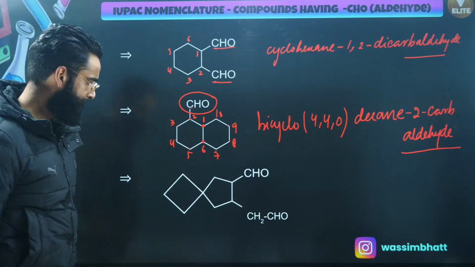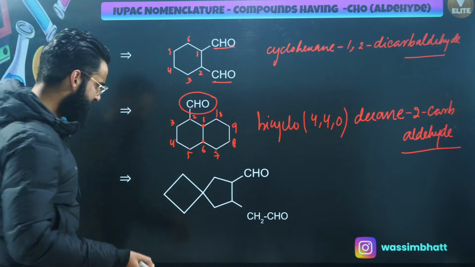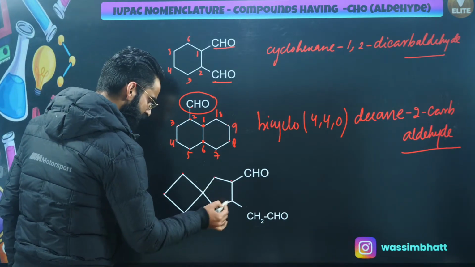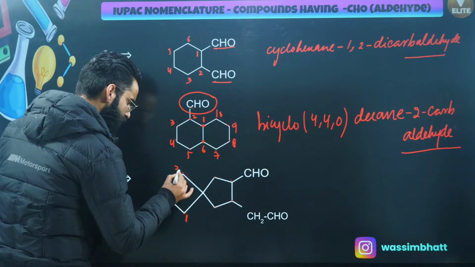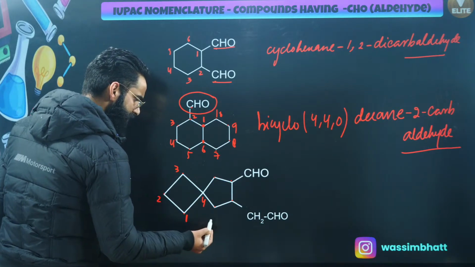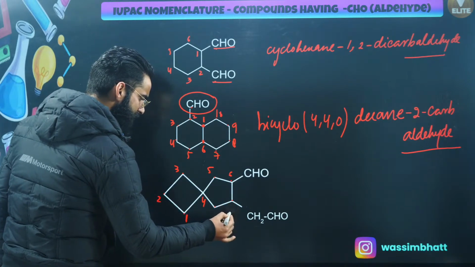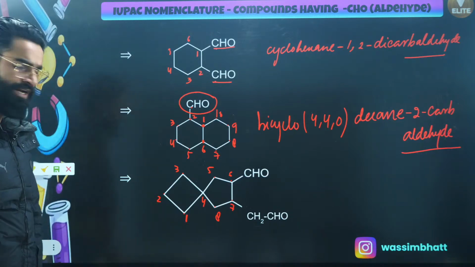This is the Spiro. Now people, this is one nice example. Have a look. First thing, you have got two rings. 1, 2, 3. 1, 2, 3, 4. I'll be starting the numbering from the lower membered ring. 1, 2, 3. This is going to be 4. This is 5. This is 6. This is 7. This is 8. I'll give the numbering.